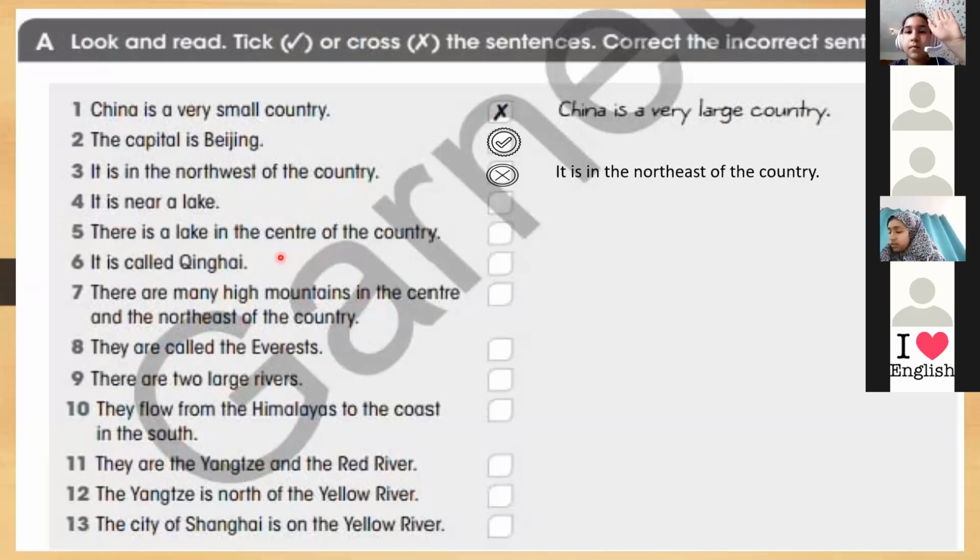Yes, Serene. Wrong. It's near the coast, not near a lake. What about 5? Yes, Fatima. There is a lake in the center of the country. What about 6? It is called Qinghai.